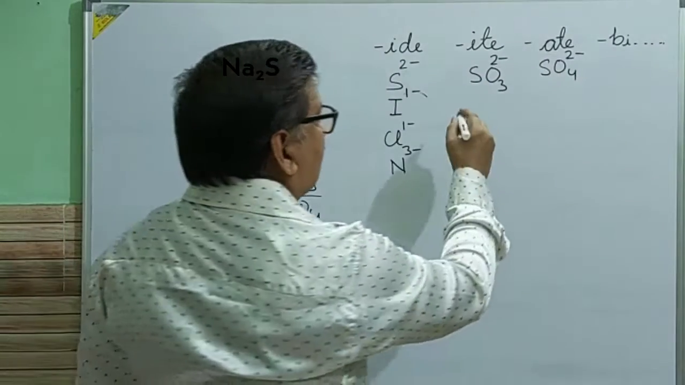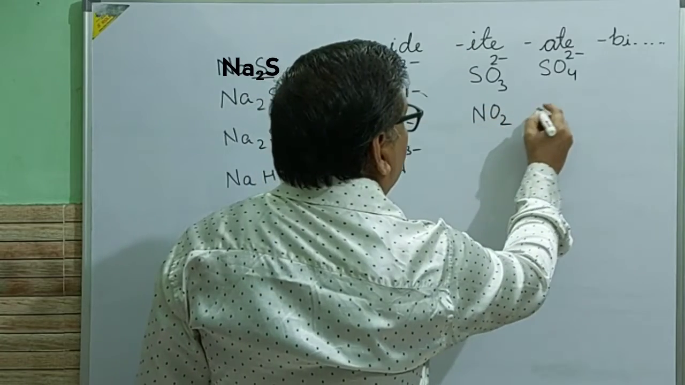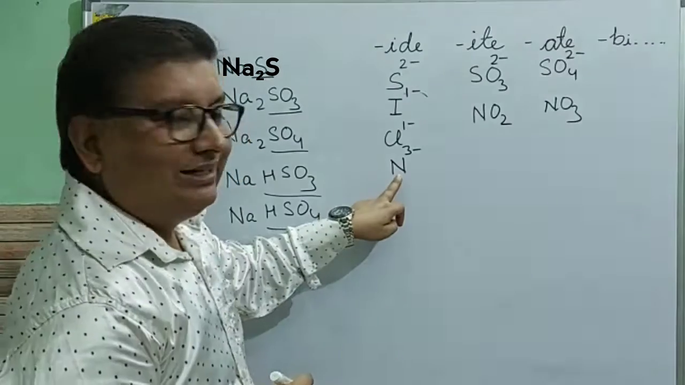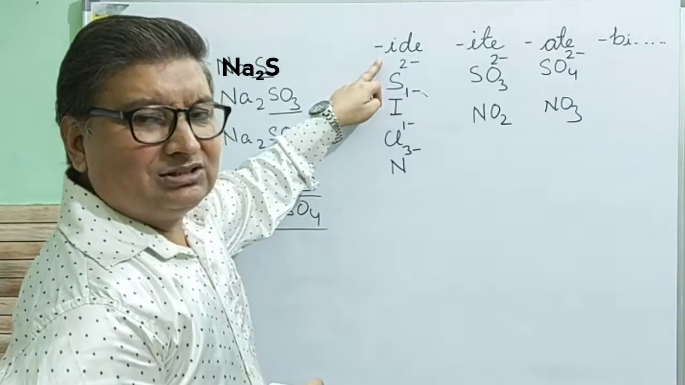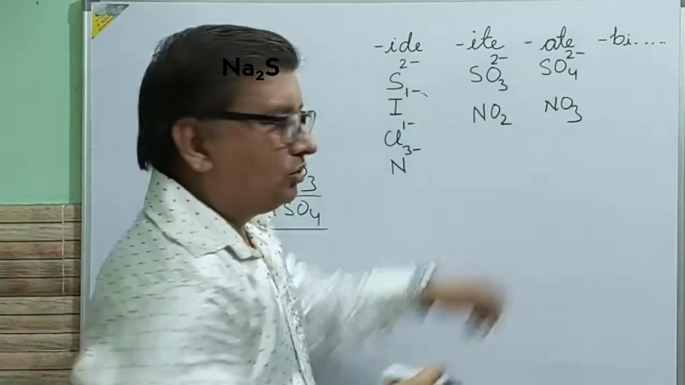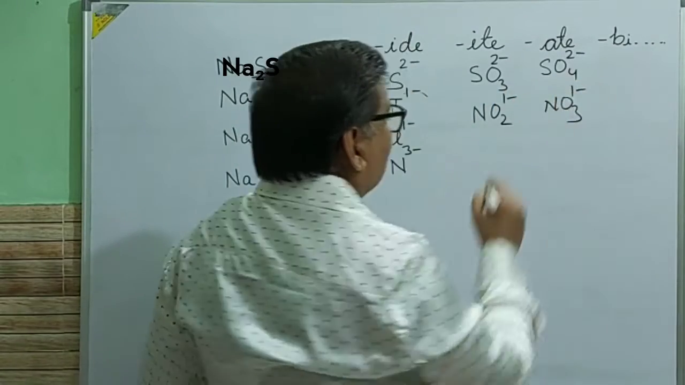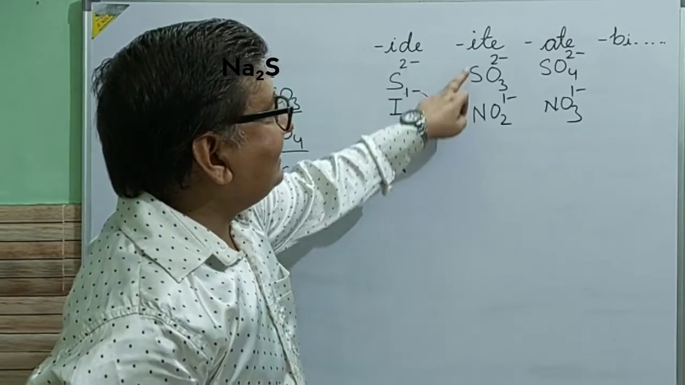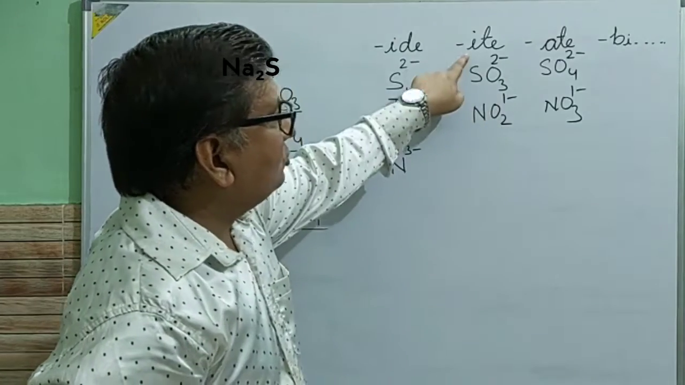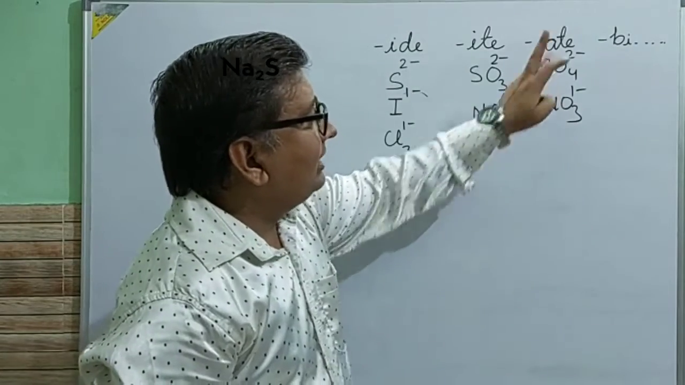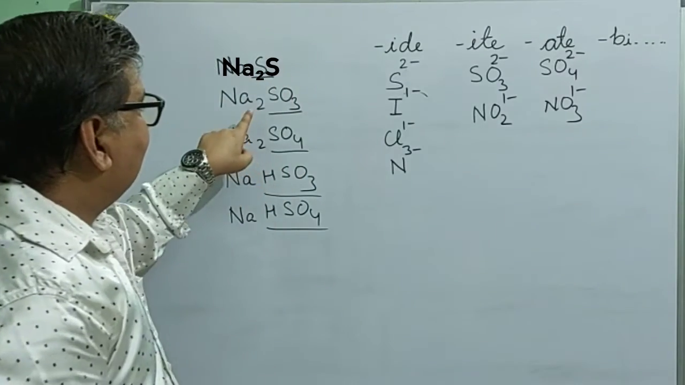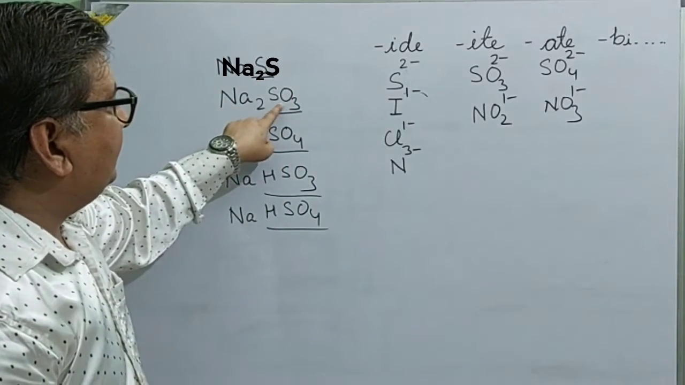If I take one more example, suppose I take NO2 and NO3, you can see here it was nitride because it didn't have any oxygen. So we had added IDE as suffix. But here we have got oxygen with N, but here oxygen is less, here oxygen is more. And their valency is -1. So this we will read as nitrite and this nitrate. What is the reason? Because here oxygen is less, so we are adding ITE. Here oxygen is more, so we are adding ATE. Nitrite, nitrate.